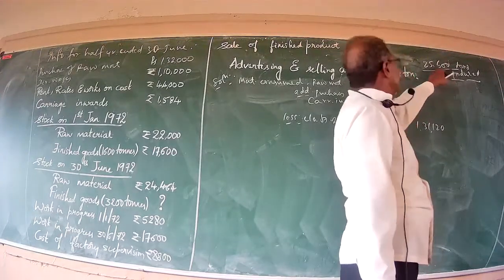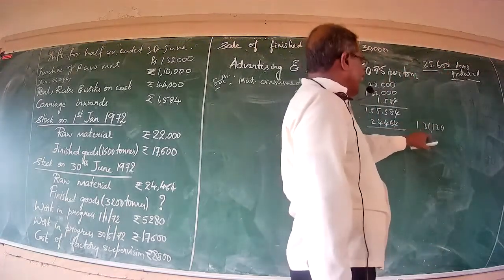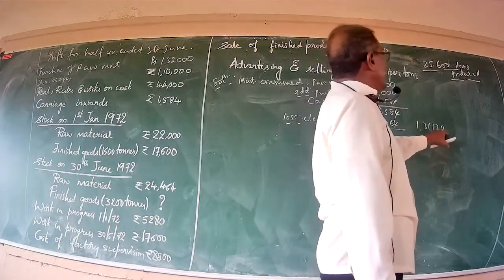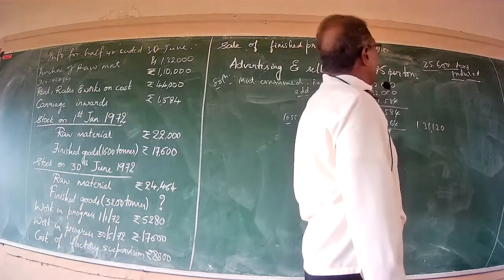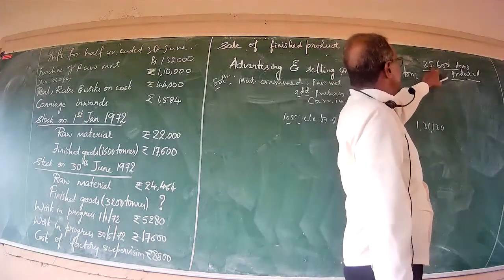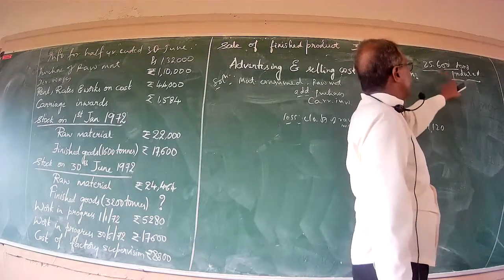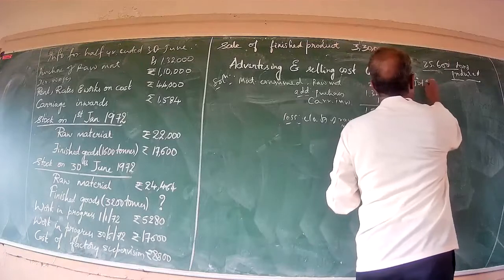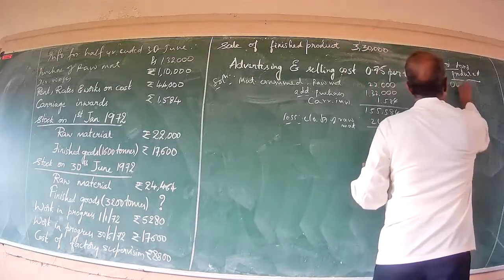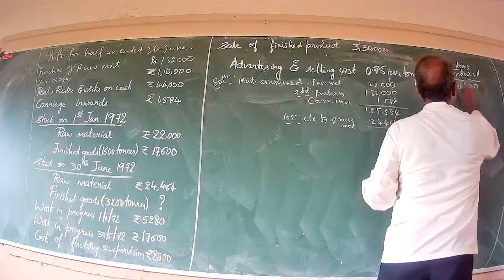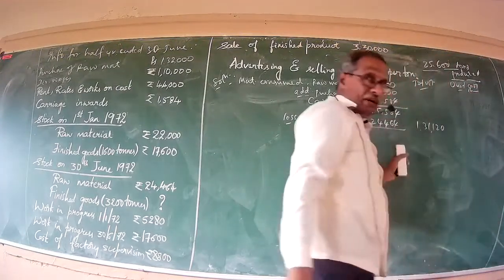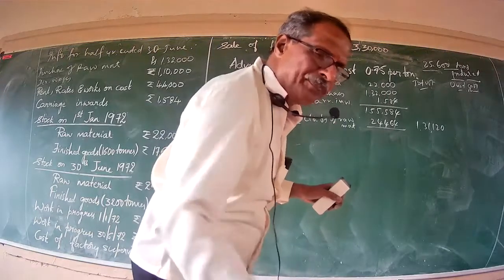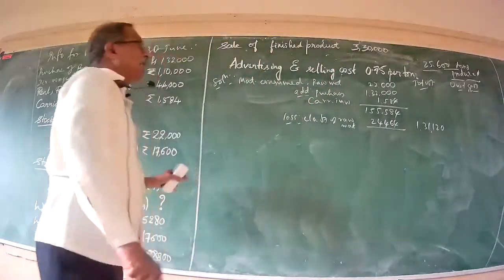Minutely understand, 1,31,120 is the worth of raw material used by that company to produce as much as 25,600 tons of finished products. Now, this is total cost. Here you have to draw one more column, that is your unit cost. Why do we have to draw one more column for unit cost?